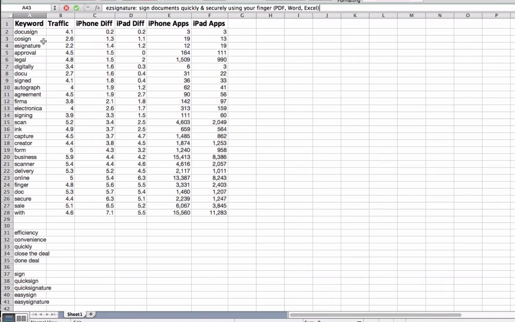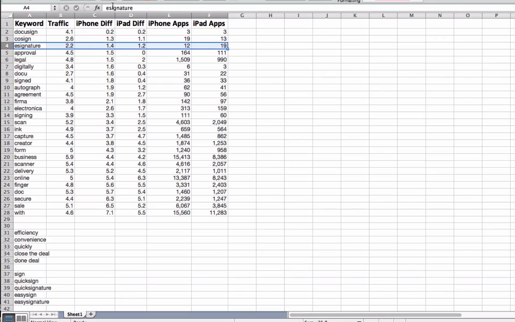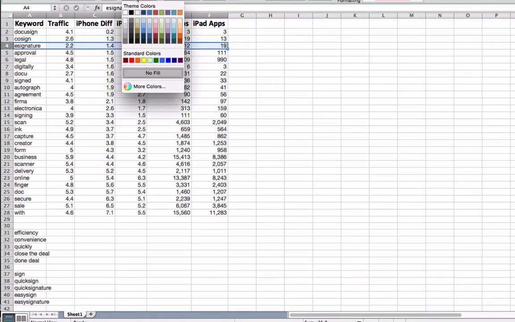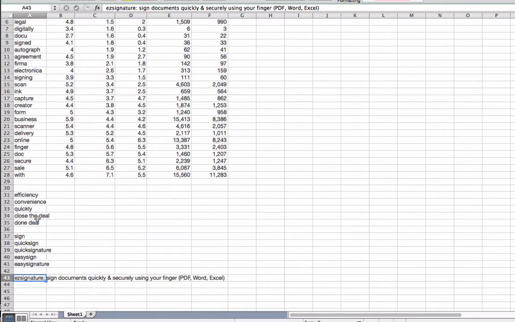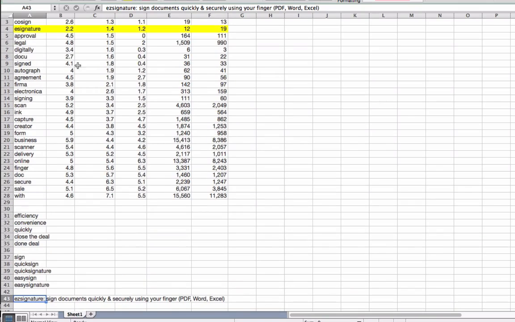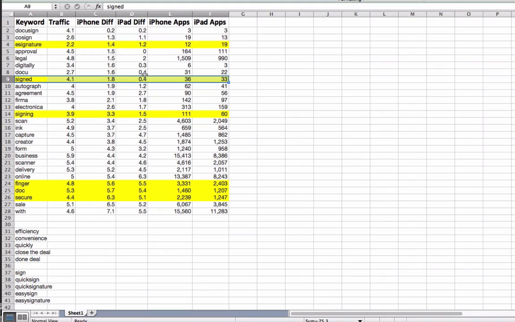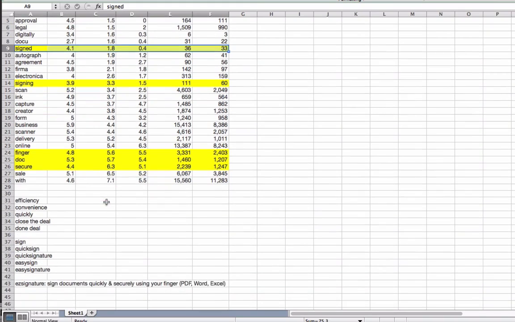So I'm just going to go and look. I've got e-signature. It's probably pretty close to Easy Signature. I'm just going to highlight the ones that I've already taken in the title. So let's see what else I have here. I've highlighted the words in yellow as the ones that we've pretty much used in the title.